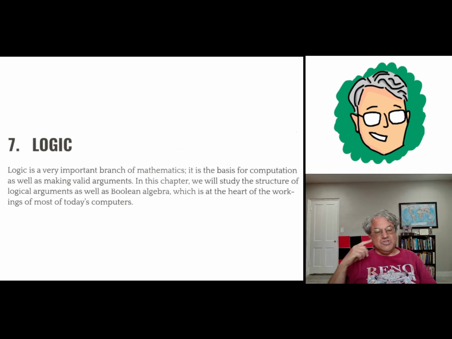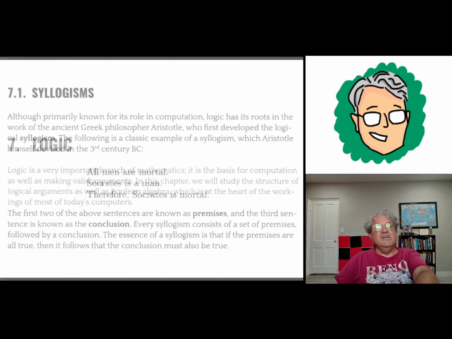Like I said, I'm starting a new chapter on logic. And we're going to go into a lot of different types of mathematical logic in this chapter. I'm starting out with Aristotelian syllogisms, but later we'll get into what's called classical logic, which is really Boolean algebra, which is kind of the modern way to learn logic. I'll get into that later after we're done with Aristotelian syllogisms. But today I'm going to talk about syllogisms.